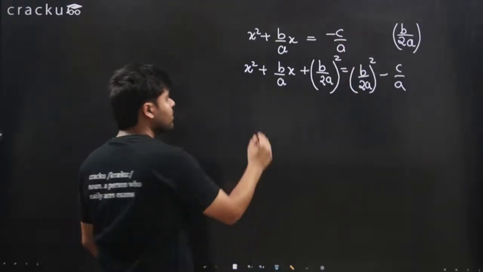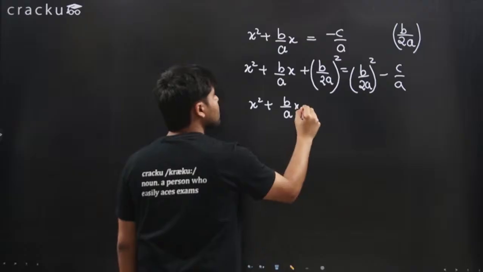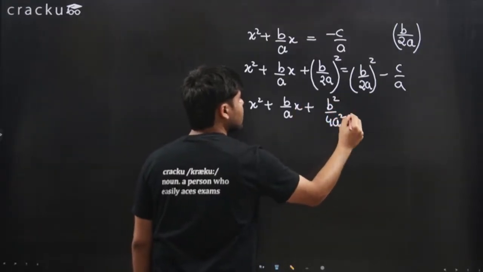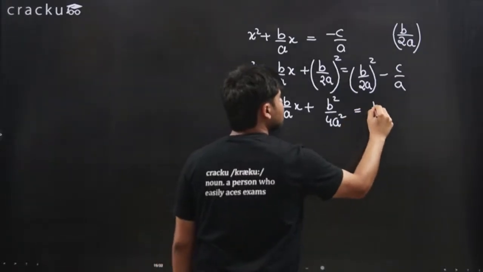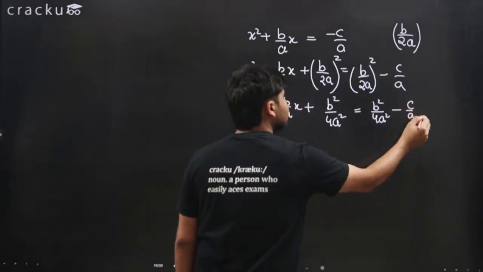We can go further. We can write this as x squared plus b over a x plus b squared over 4a squared equals b squared over 4a squared minus c over a.